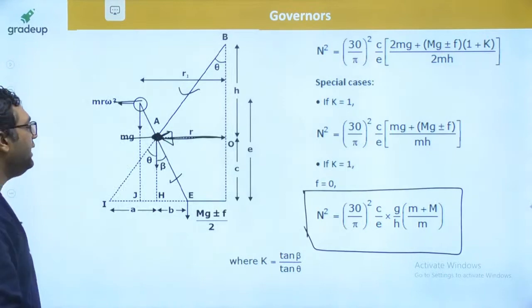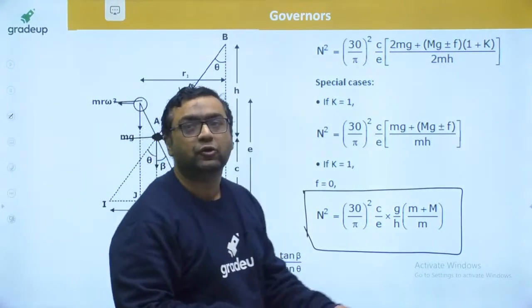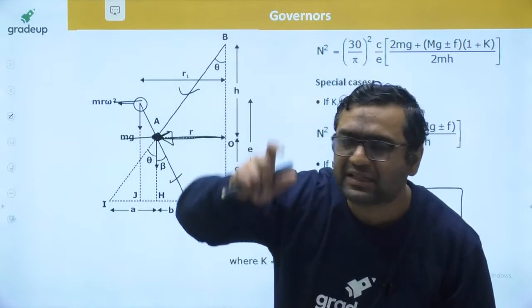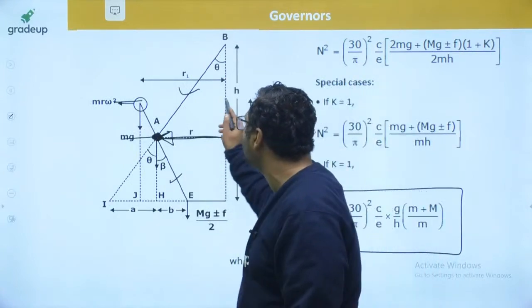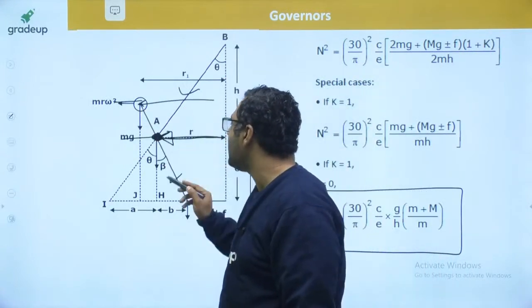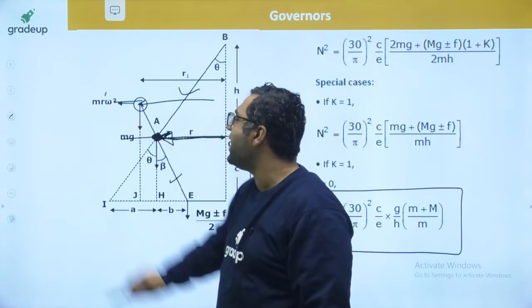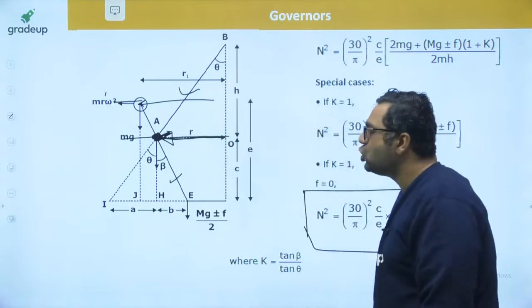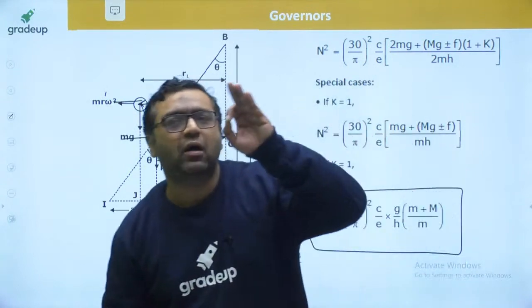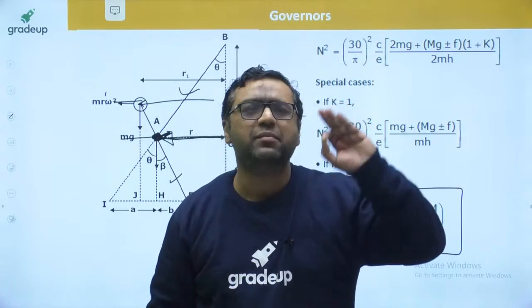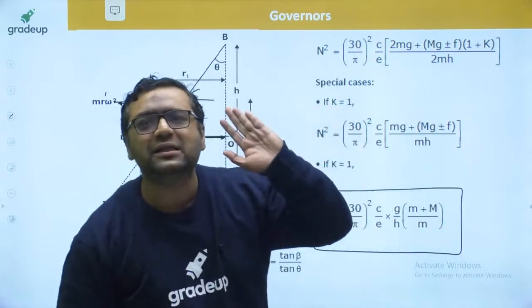Mind it, in many good big authors' textbooks, they have made this mistake. They have taken R up to this one. Dear, this is not R. R is always the distance up to this turning pair. This is R dash basically. Okay guys, so R is always considered from the governor axis up to the turning pair between the arm and the link. Mind this thing always.